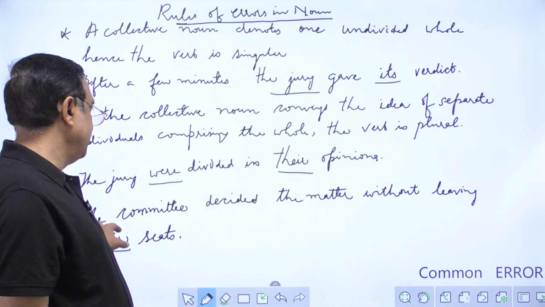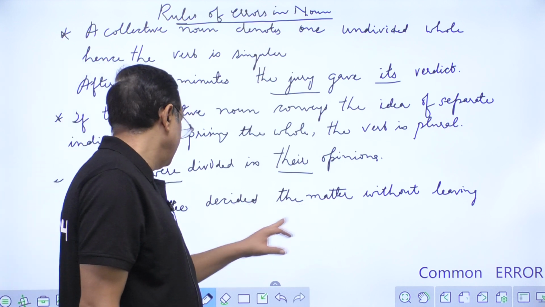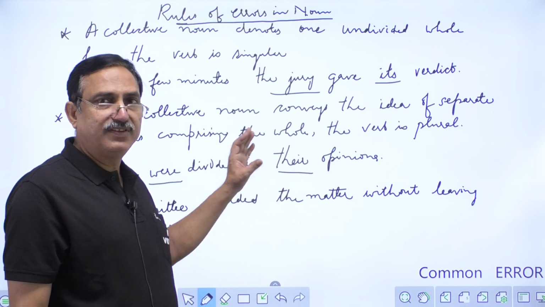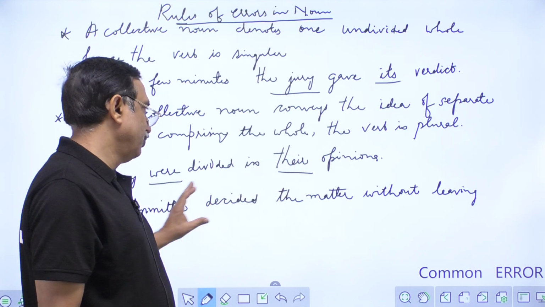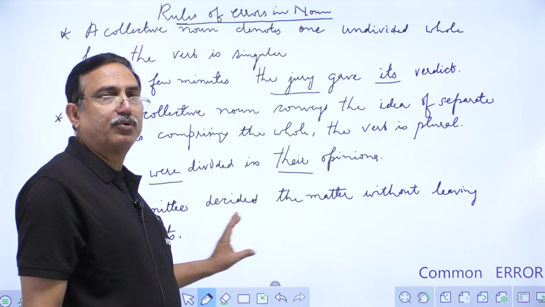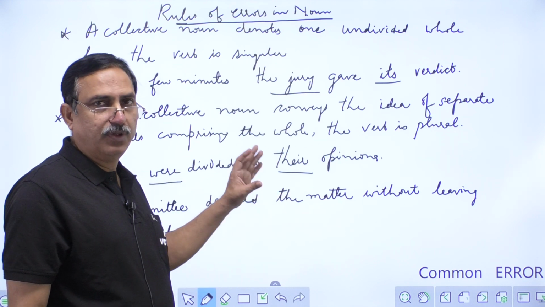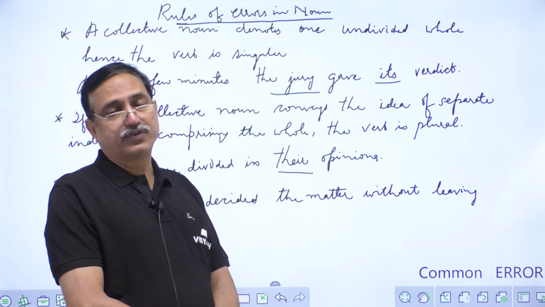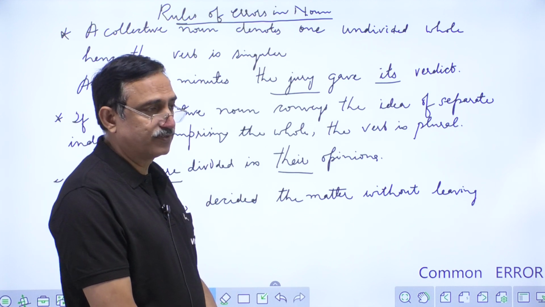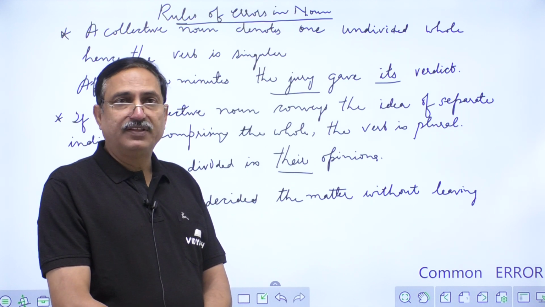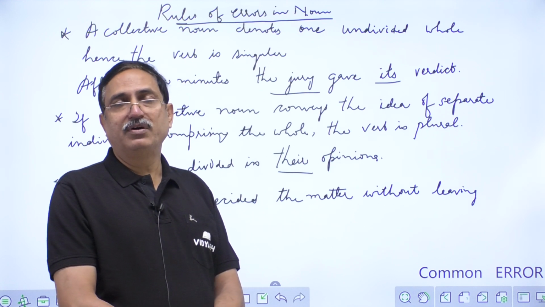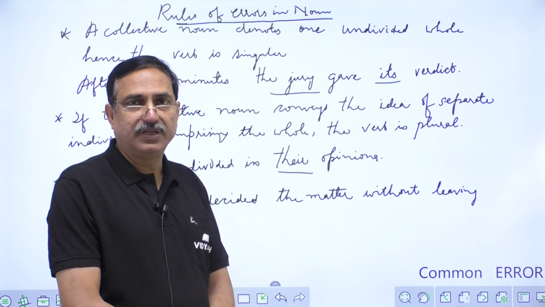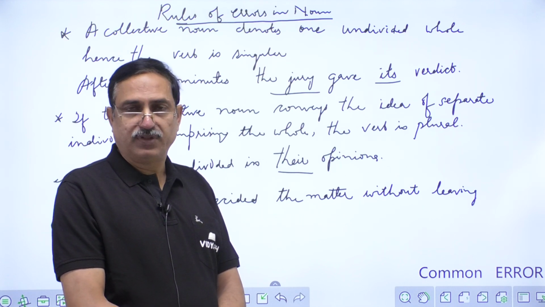We take another example. The committee decided the matter without leaving their seats. So here the committee is also divided. So if it is divided, plural verb, plural pronoun is there. So you have to see whether the collective noun denotes one idea or it denotes separate ideas. So the subject is followed by the verb and pronoun in the same number and gender. Thank you very much.